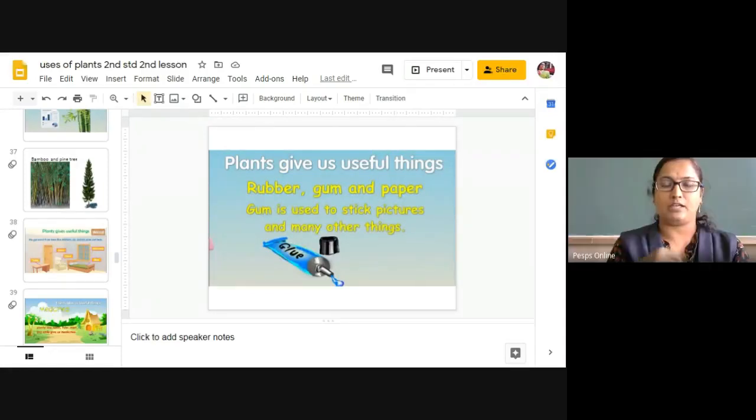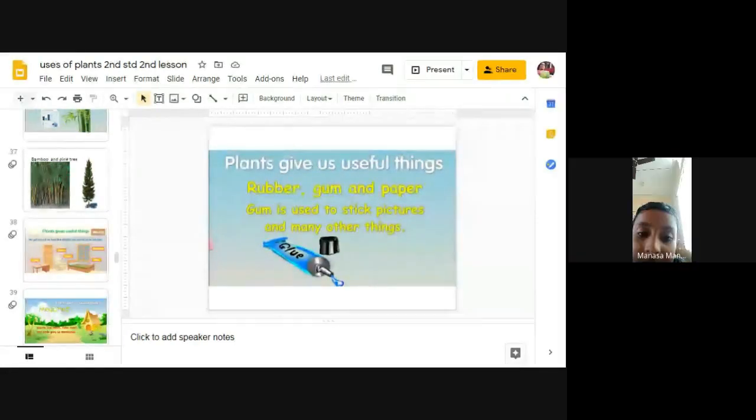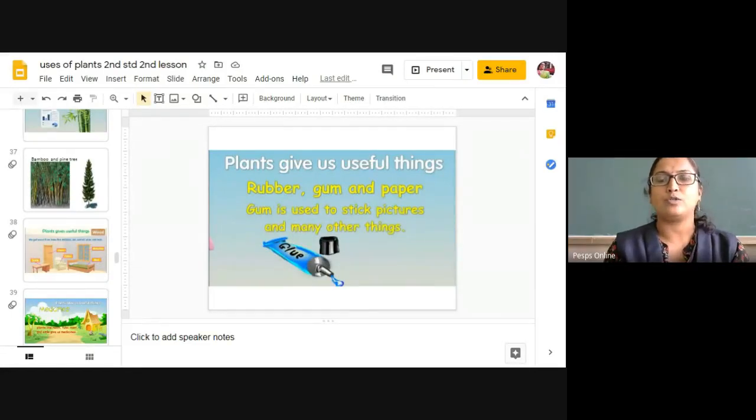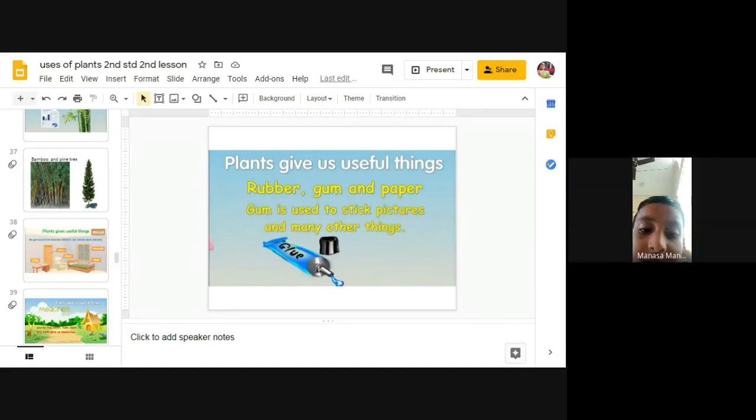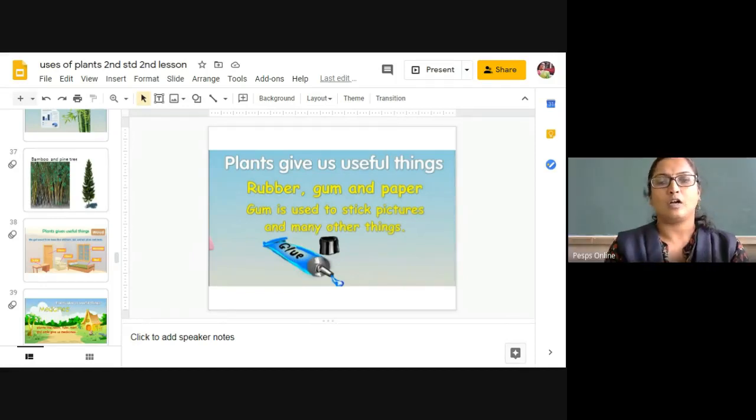You may have seen nowadays everywhere you go, you carry tissue papers, right? You should avoid using tissue papers because you are burning many trees. You are cutting more trees to prepare all these things. So start using cloth napkins, hankies, so that you can save trees from being cut for the production of tissue papers.